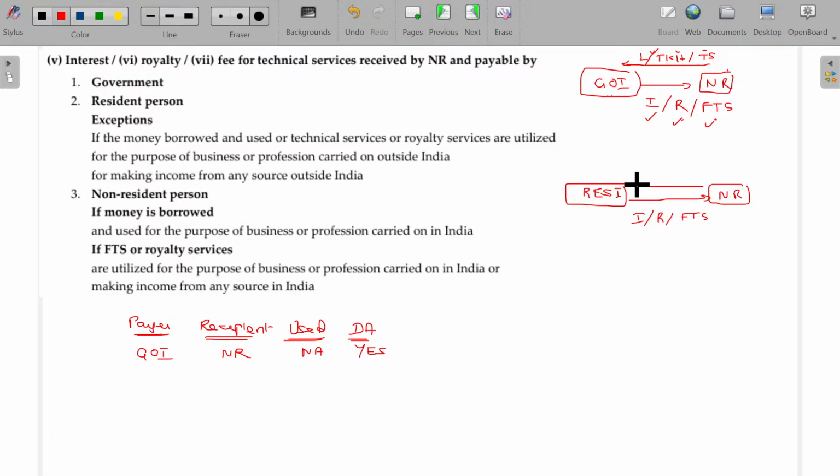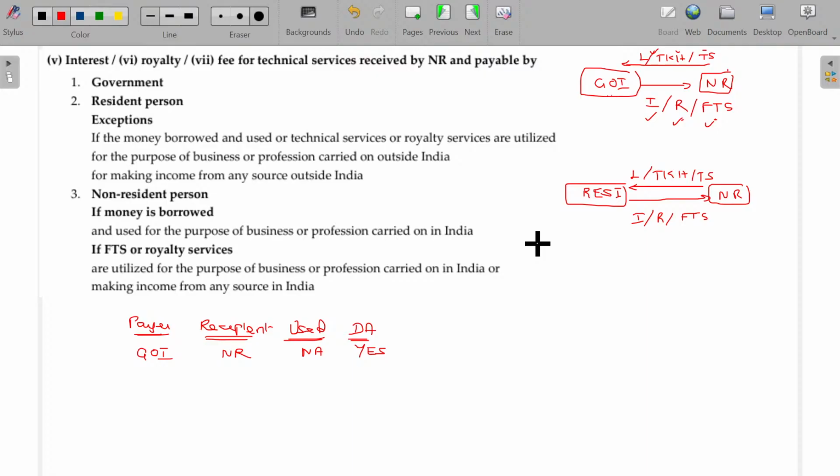For what should the resident pay? For the loan borrowing, technical know-how or technical services. The resident received lots of services from the non-resident, maybe a loan, technical know-how or some technical services. For that, of course, the resident should pay the consideration to the non-resident. For the loan, interest is payable. For technical know-how, he has to pay the royalty. For the technical services, fee should also be payable, whatever it may be.